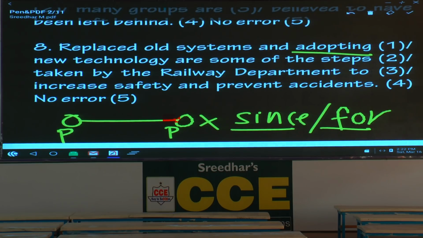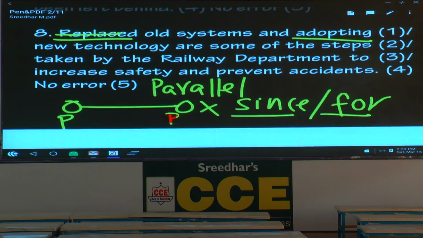First part, but first you underline adopting. This question is based on, why I told you to put a star mark, it is based on parallel expression. Parallel expression. Please make a note. That means you have to use the same grammatical unit. You cannot use a different word form. Adopting, ing form, present participle. Here replaced is a different form. Then it is not parallel expression. So what is the correct sentence? Replacing old systems and adopting new technology. Please correct it. Replacing, adopting. Parallel, similar form. And make a note, the question is related to parallel expression.